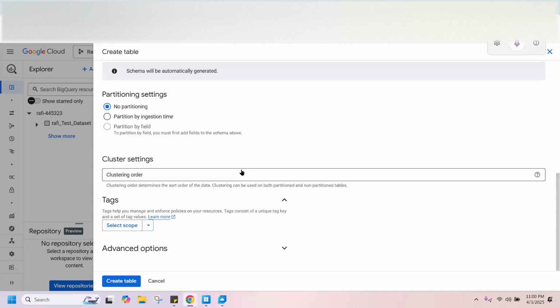So it is quite optimized and very fast. You don't have to query the entire thing every time. Yeah, it's like that.